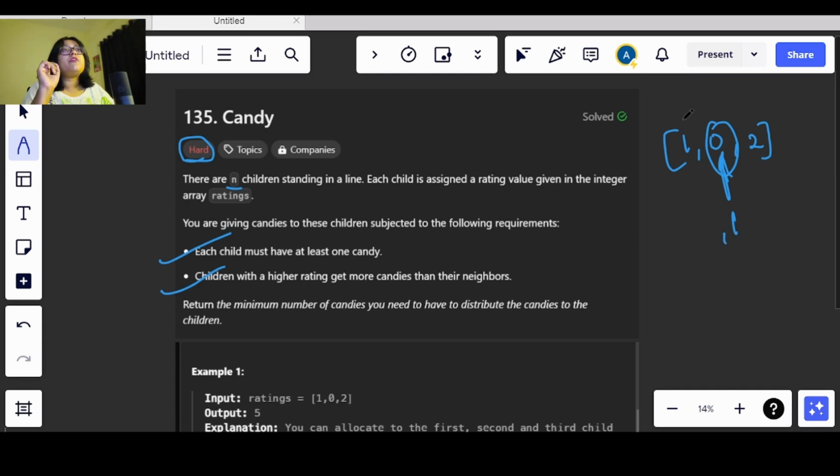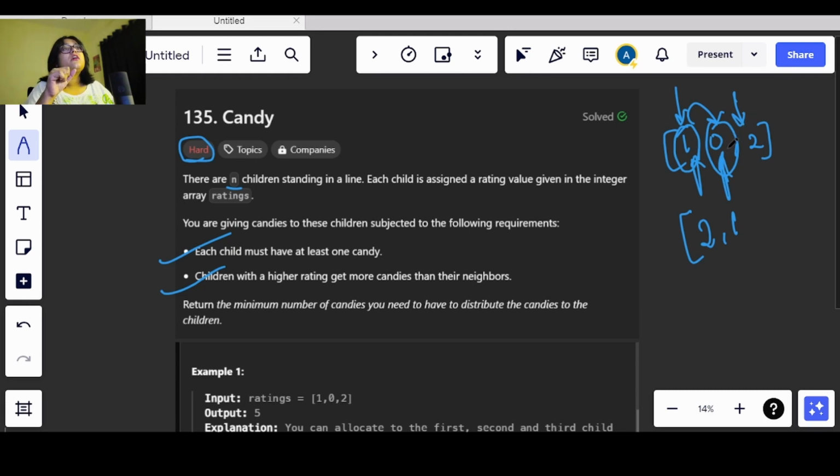Now the child with rating 1 has a rating higher than the neighbor, 1 is greater than 0, so he will receive one candy more than the previous one. So we will be giving the 0th index child 2 candies. Again we come here, we need to give minimum 1 candy.